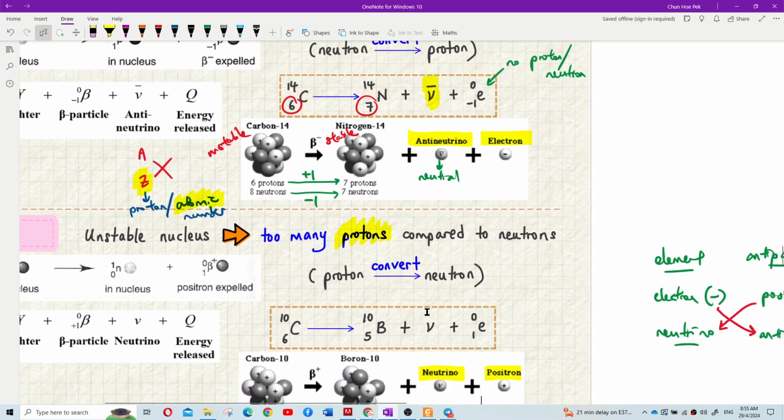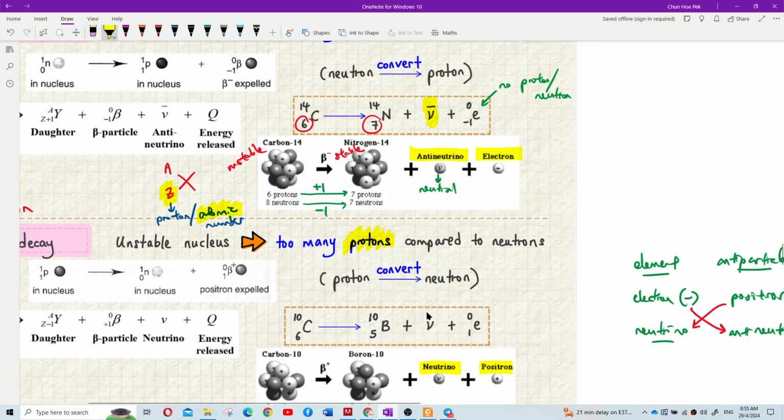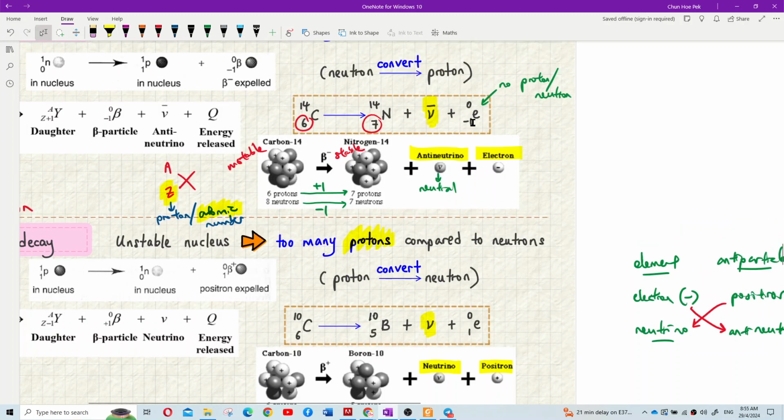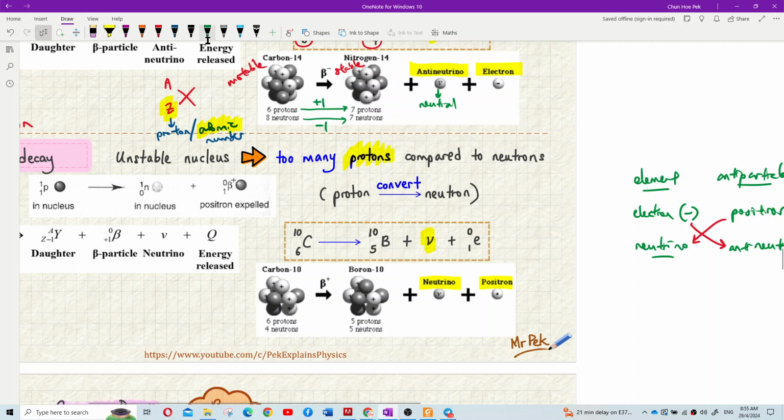Neutrino macam mana nak tulis? Dia tak ada bar, dia just V saja. Kalau positron dengan neutrino, kalau elektron dengan antineutrino. So neutrino ini dia juga neutral, tak ada charge. Dia sepehan saja.